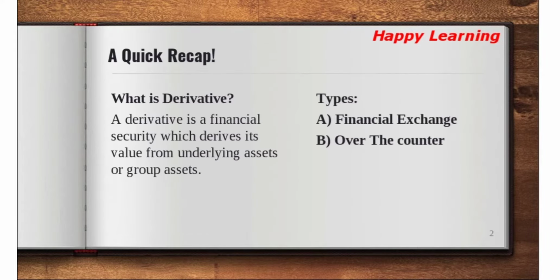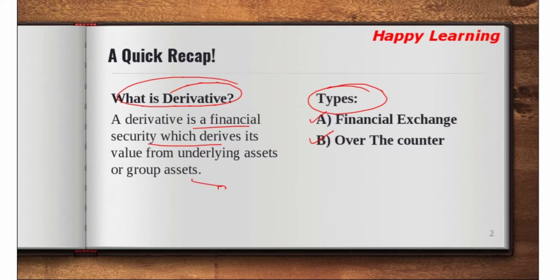First of all, I would like to give you a quick recap of the previous video. In the previous video, we discussed what a derivative is and its types. The types of derivatives are exchange traded and over the counter, and a derivative is a financial security deriving its value from an underlying asset or a group of assets. A group of assets can be an index, as I gave in the example in the previous video. So before wasting any time, let's get into the details.